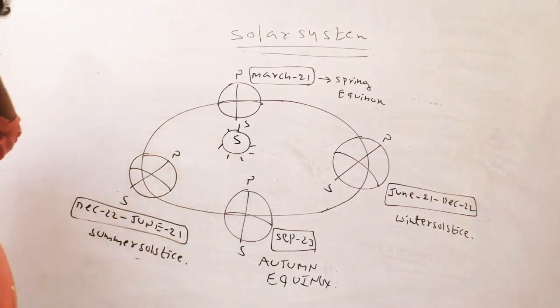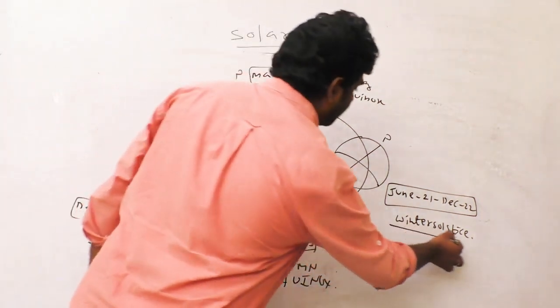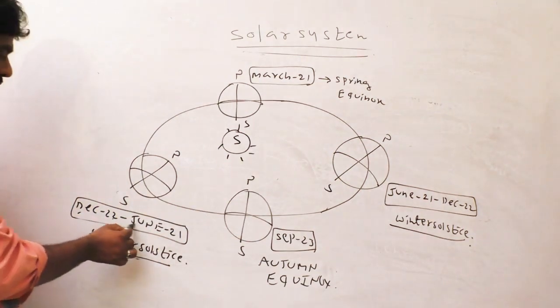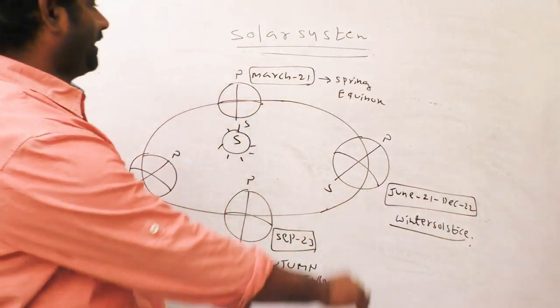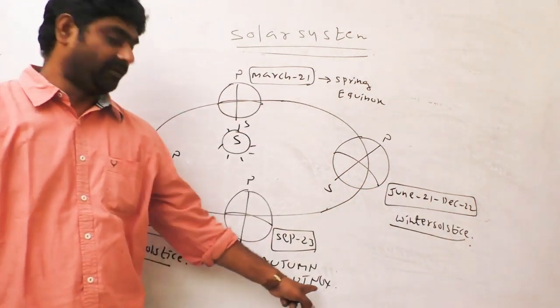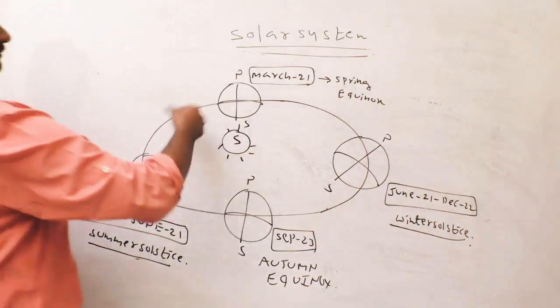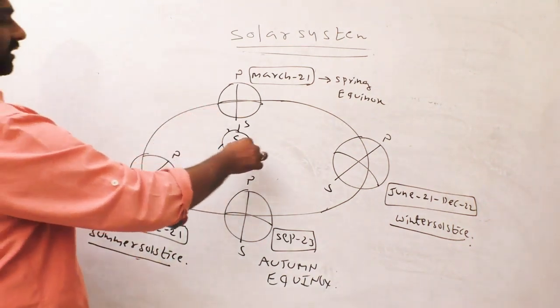See here, summer solstice, winter solstice, dates I have given: December 22 to June 21st, here June 21st to December 22, and March 21st, September 23, spring and autumn equinox. The Earth rotates around the sun.